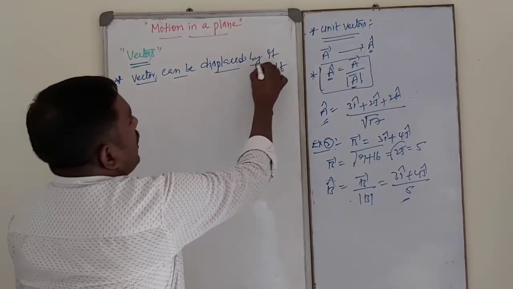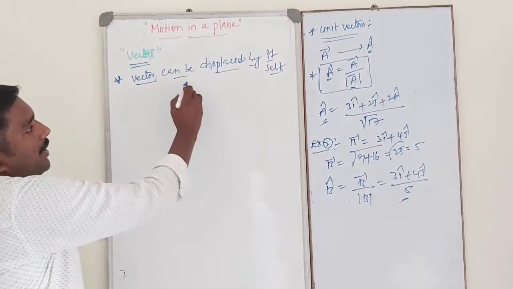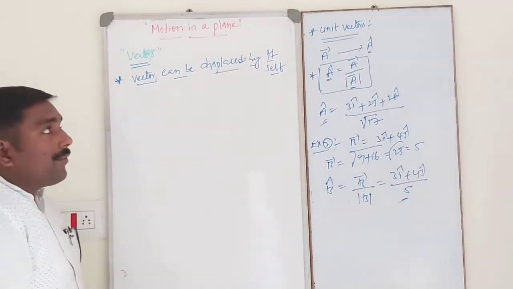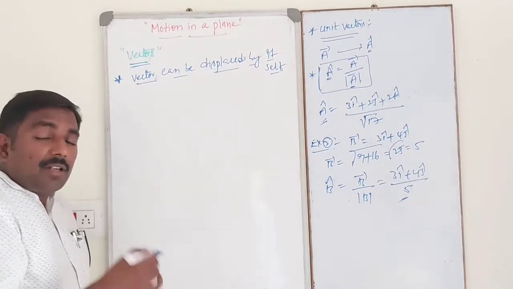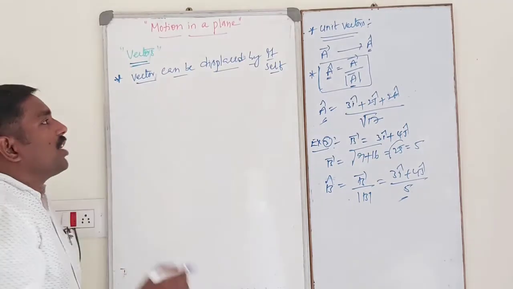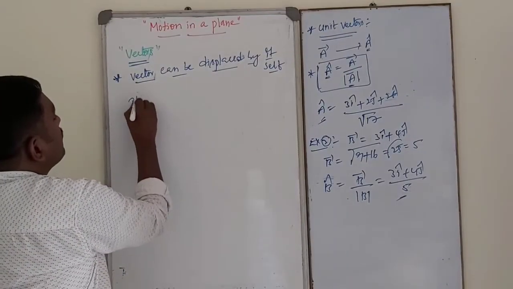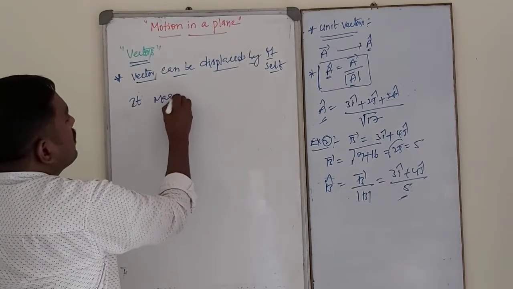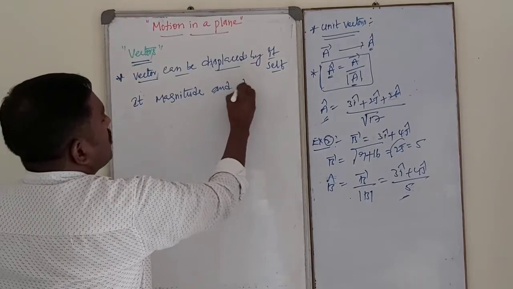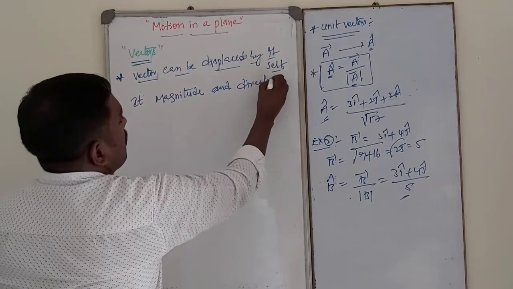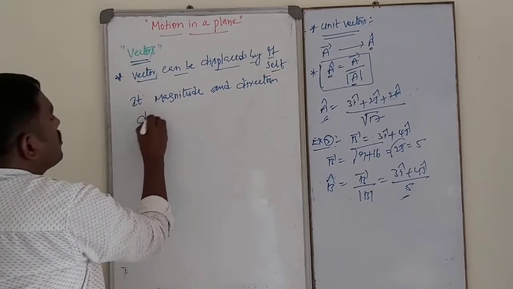What does that mean? Suppose a vector can be displaced by itself. Whenever a vector is displaced by itself, its magnitude and direction do not change.